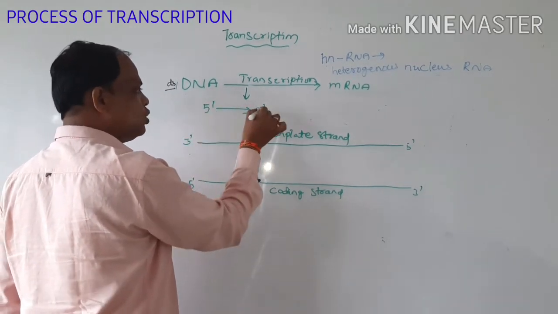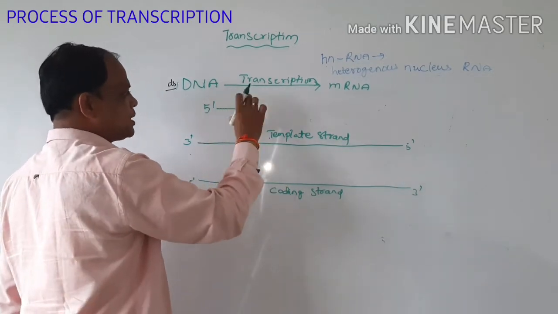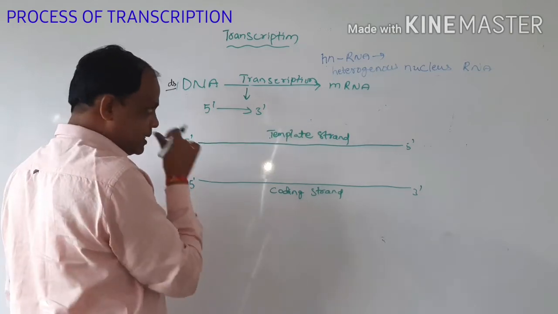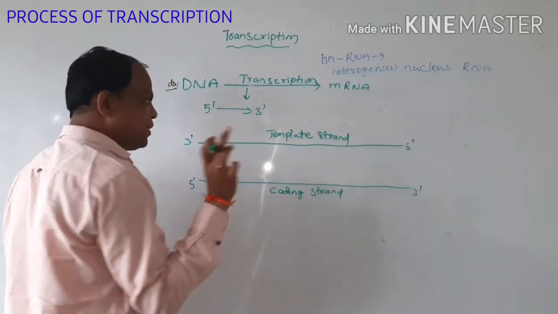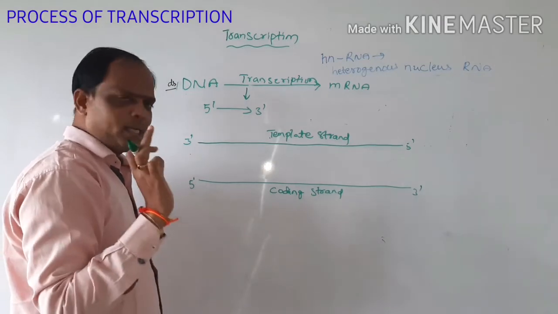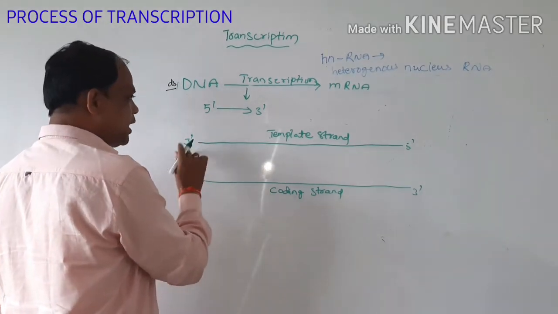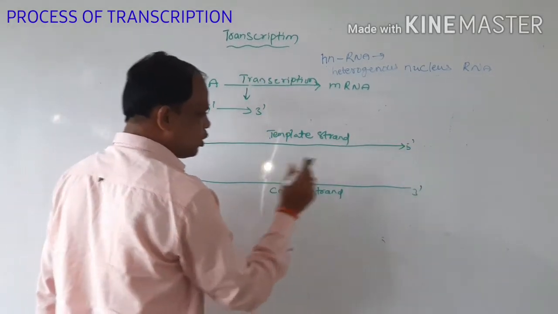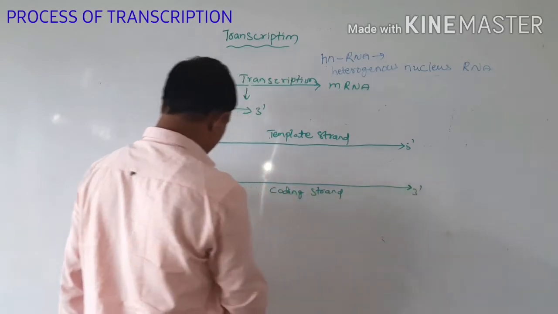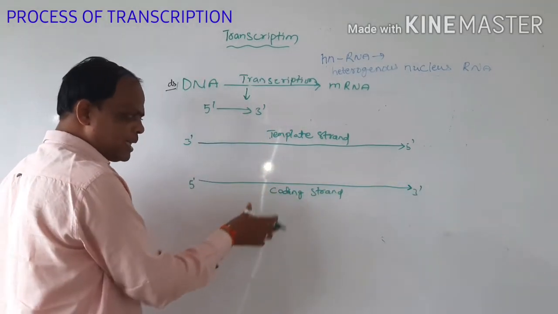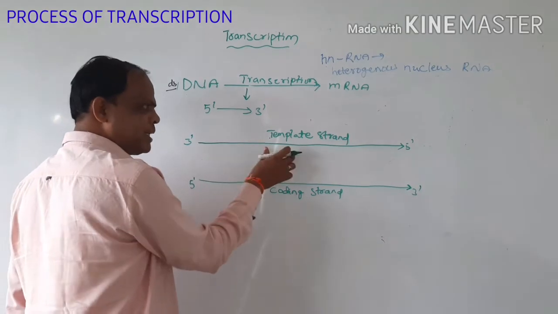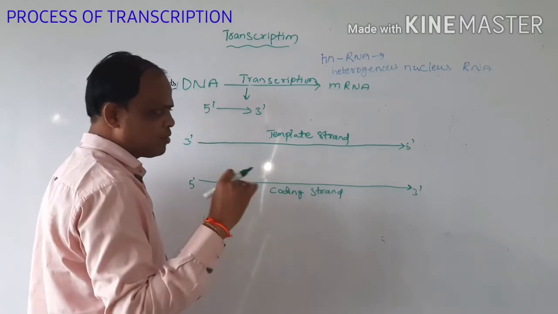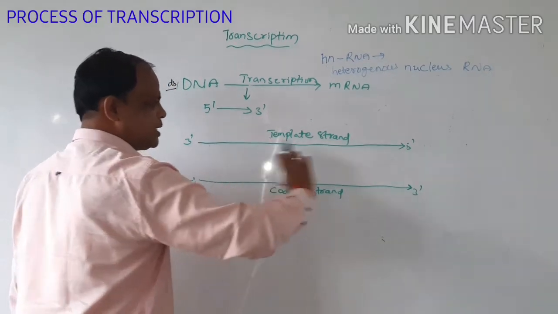The template strand reads 3 prime to 5 prime, and the coding strand is 5 prime to 3 prime. Only the template strand is involved in the transcription process.